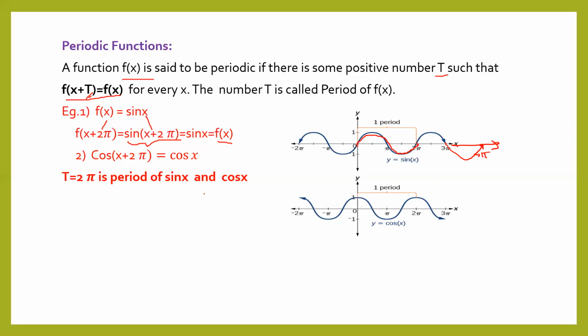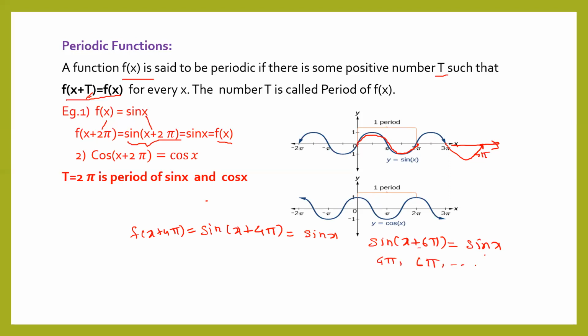And one more important thing: what will be sin of x plus 4 pi? Again sin x, right? What about sin of x plus 6 pi? This is again sin x. So in short, f of x plus 4 pi is sin x, and f of x plus 6 pi is again sin x. So 4 pi and 6 pi are also periods.